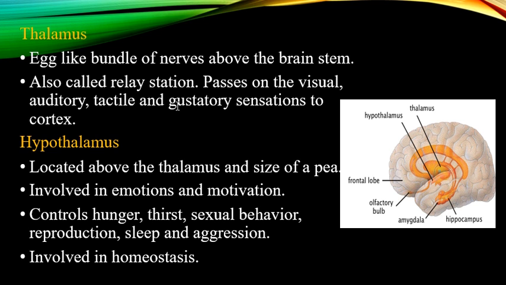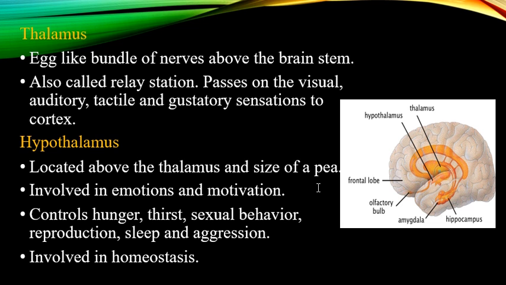Next comes the hypothalamus. Okay, the hypothalamus is located below the thalamus. It is the size of a pea. It is very small in size, but it holds much importance. The hypothalamus is crucially involved in the emotions and motivation aspect of the body. It controls hunger, thirst, sexual behavior, reproduction, sleep, aggression, and so on.